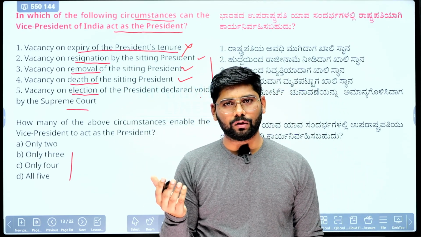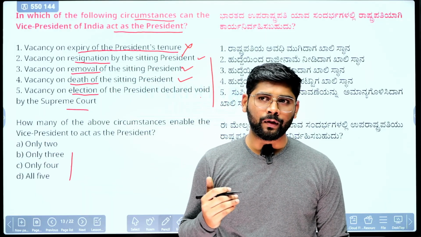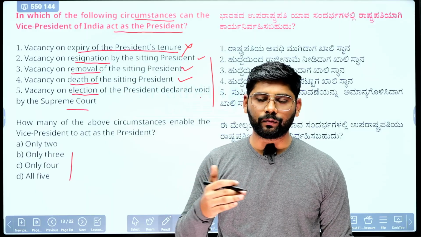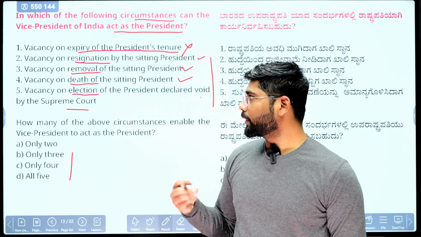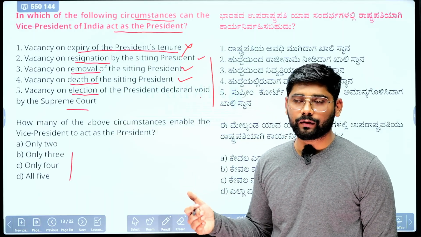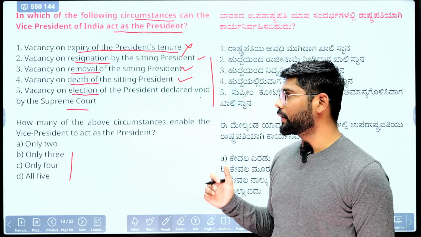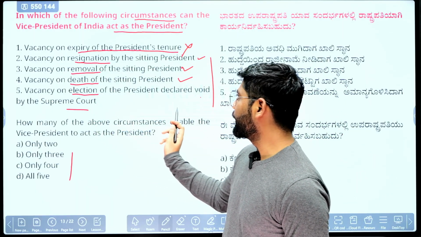The first time, when Dr. Zakir Hussain, the third president of India, died in office, the vice president took charge. Even after this, V.V. Giri, the other president who died in office, at that time the vice president acted as president. Okay, so fifth also, the election of president declared void.